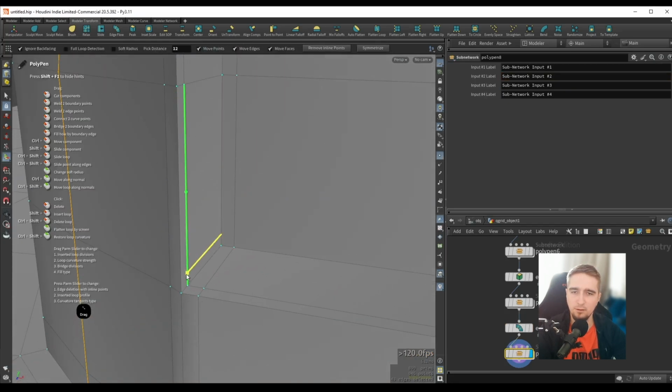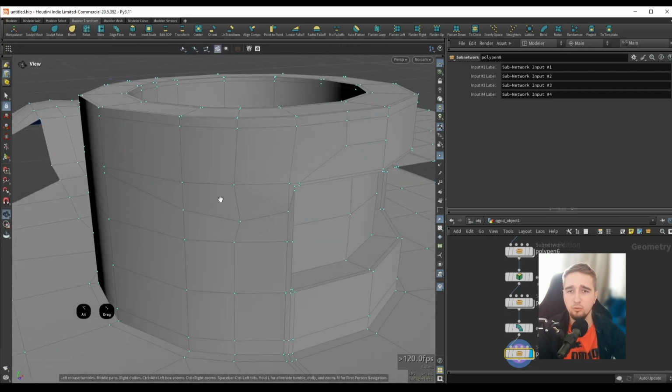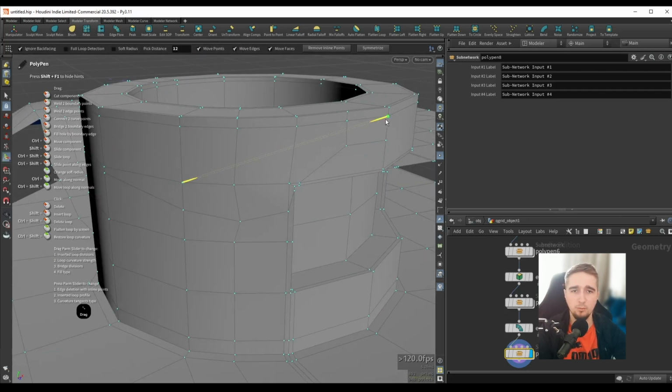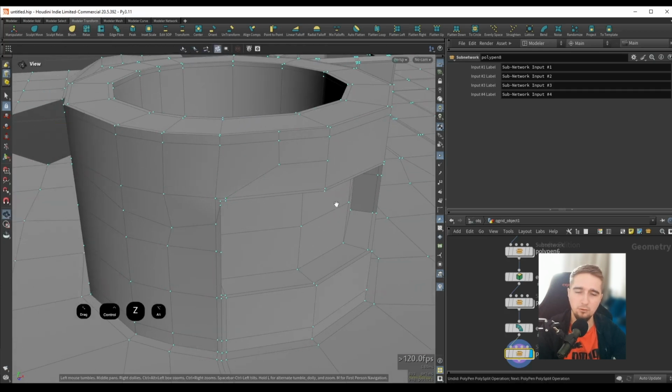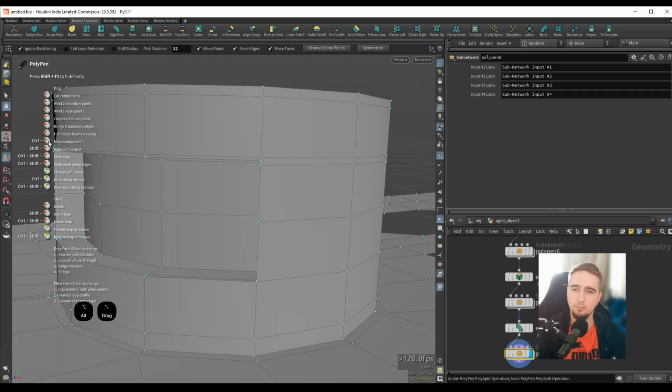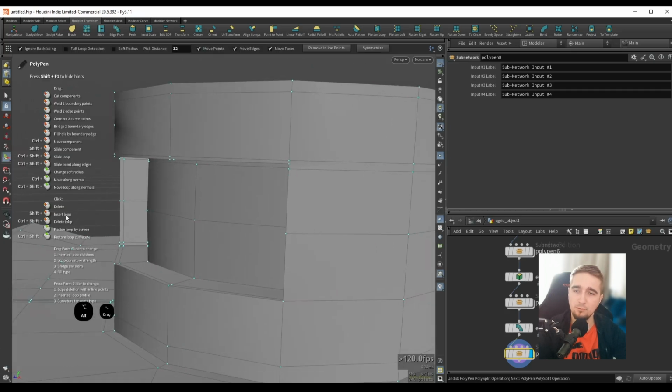And again, you can see these suggestions that we get to create these parallel lines. Also the cut, we can cut across multiple different edges and it will automatically do a connection with all of the edges. So really just with the Polypen tool, there's a lot of different stuff you can do. Like I said, I haven't found a simple tool like this in any software which contains all of these operations.